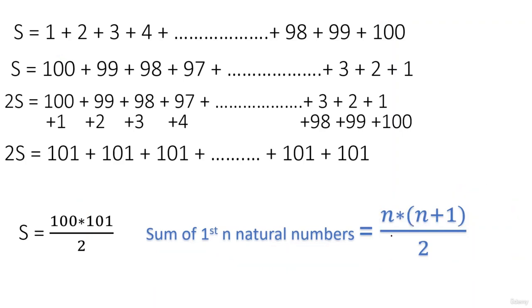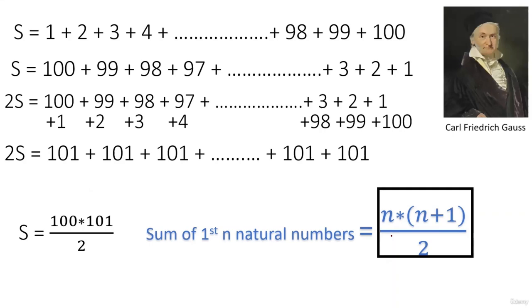This is also called the Frederick Gauss formula, because it was Frederick Gauss who was given the punishment in school by the teacher, and he basically used this approach to find the sum of the first n natural numbers. You can also remember this as a formula, n into n plus 1 divided by 2. So always remember, for the first n natural numbers, 1, 2, 3, 4, 5 up till n, the sum is n into n plus 1 divided by 2.